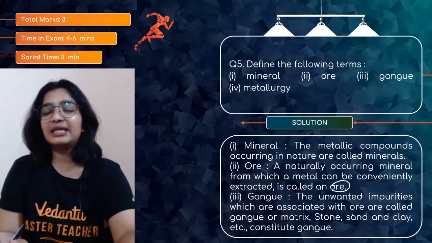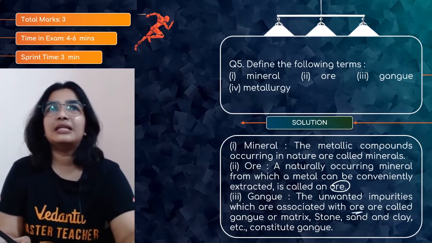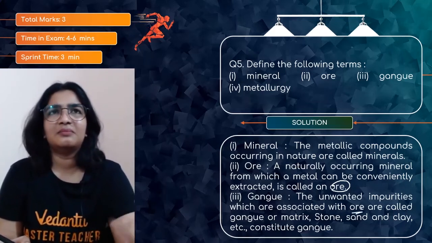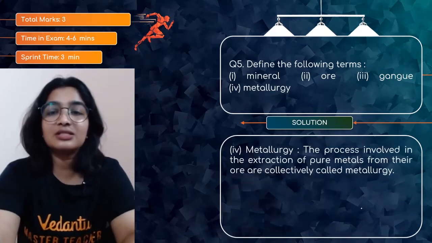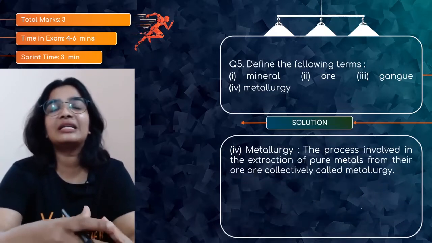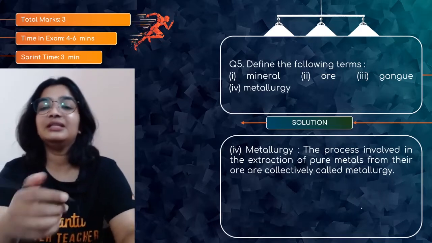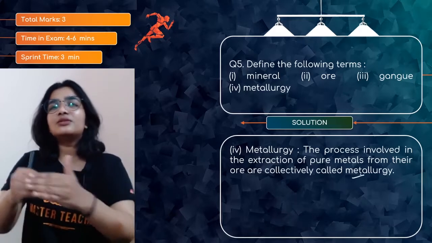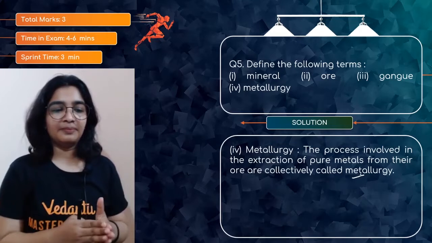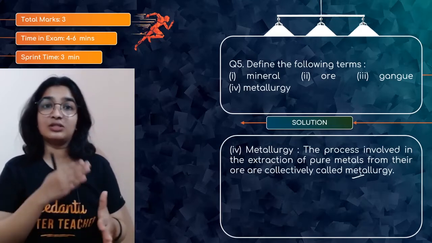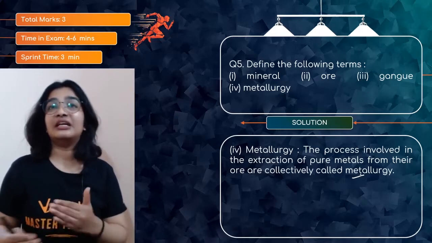Next is gangue. Gangue is the impurities which are associated with the ore, like silica, sand, mud, clay. Metallurgy is the process of extracting a metal from its ore conveniently and profitably. It is called metallurgy because there are lots of steps involved in this process: first concentration of the ore, then converting the ore into metal, and refining it.